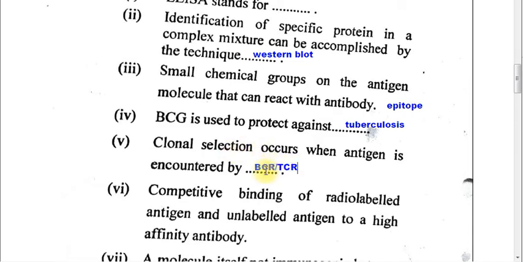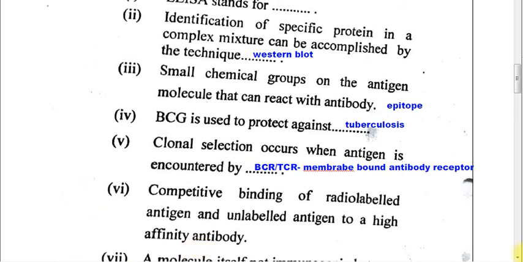BCR is present on the B lymphocyte, TCR is present on the T lymphocyte, or we can also call it the membrane bound antibody receptor.